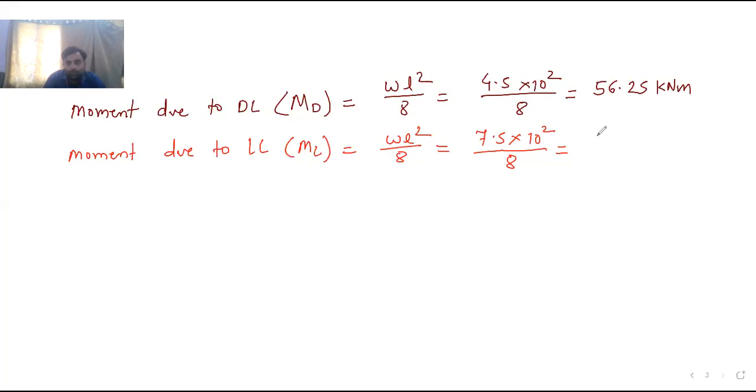93.75 kilonewton meter. This is the answer. Now please understand the change. What we did in the earlier problem: in the earlier problem, there is no such question. Now here, what is the question? They ask us to calculate the extreme stresses without considering the live load moment.